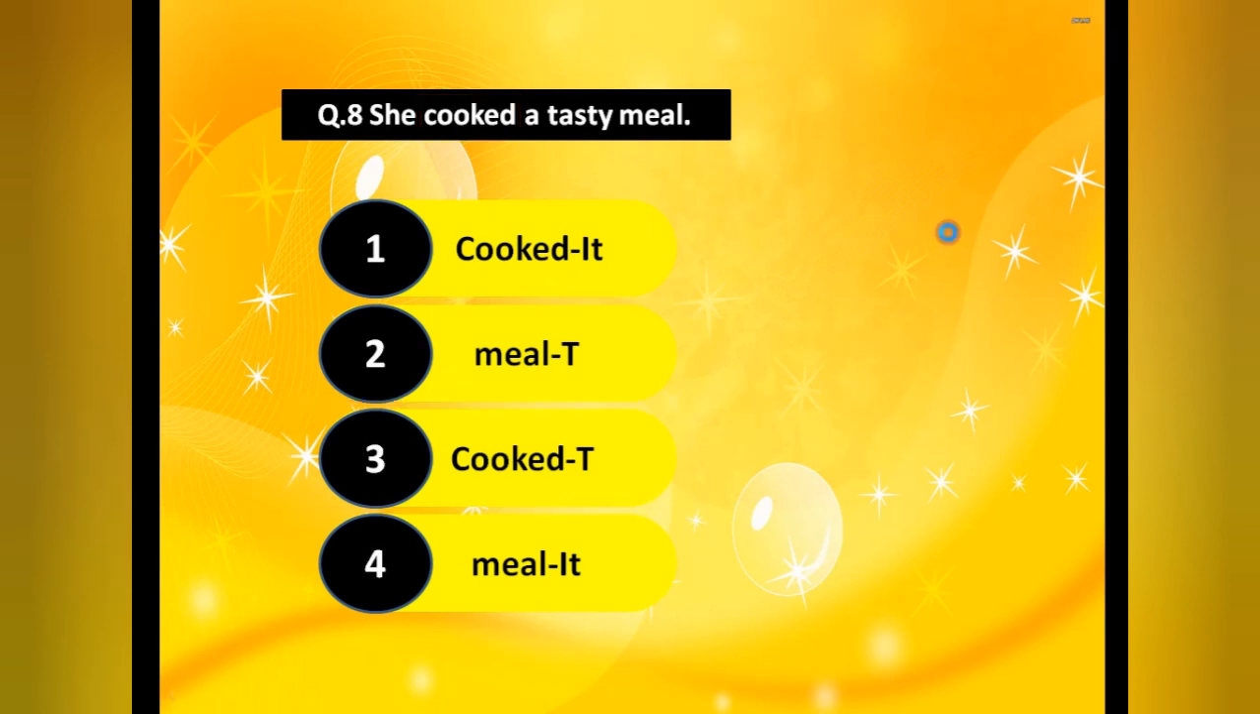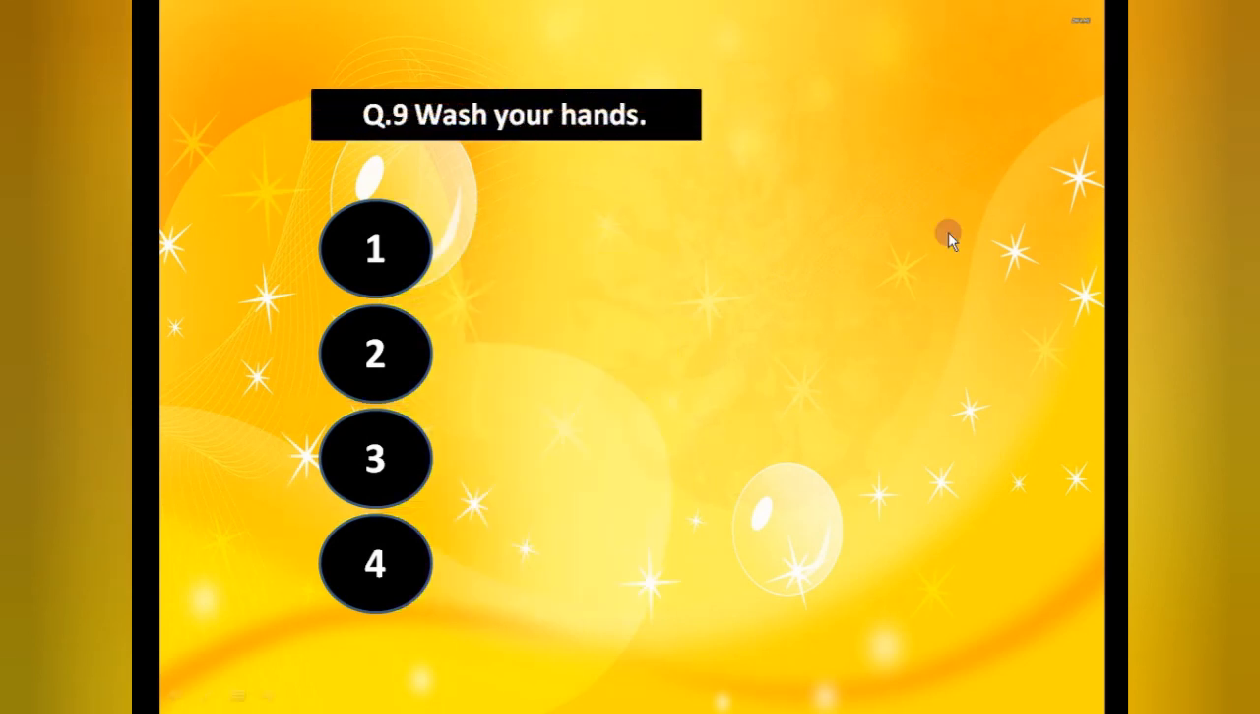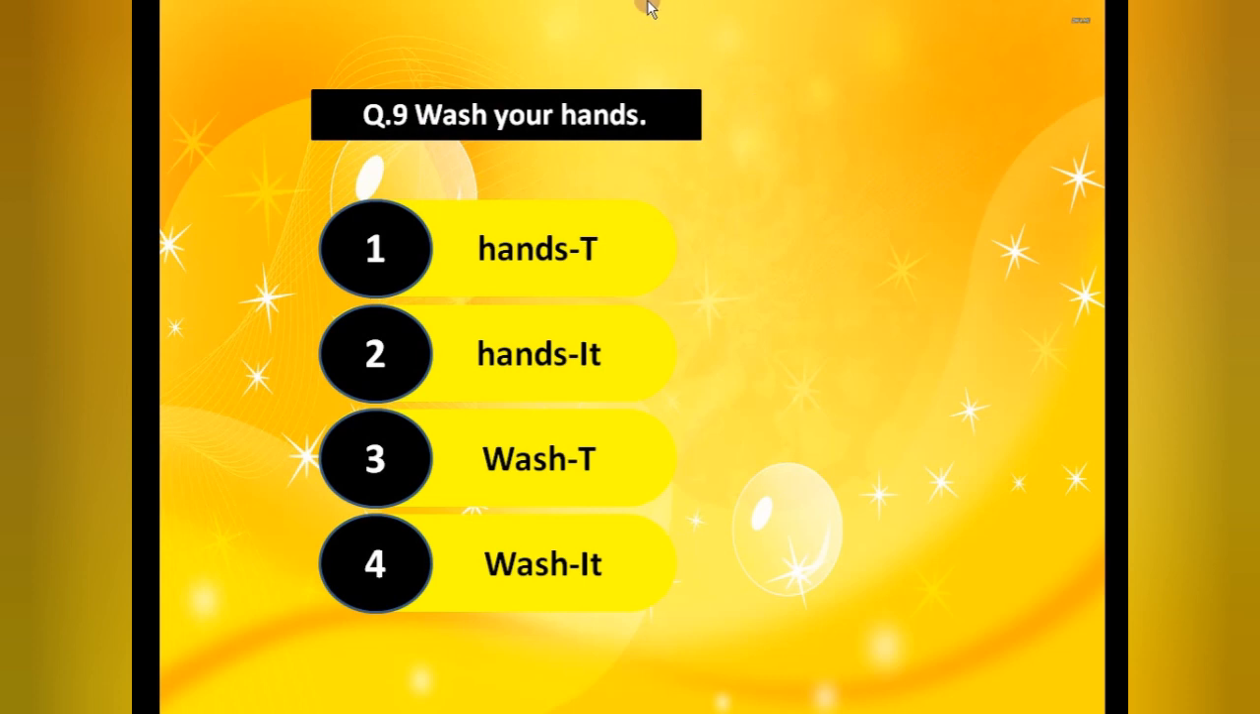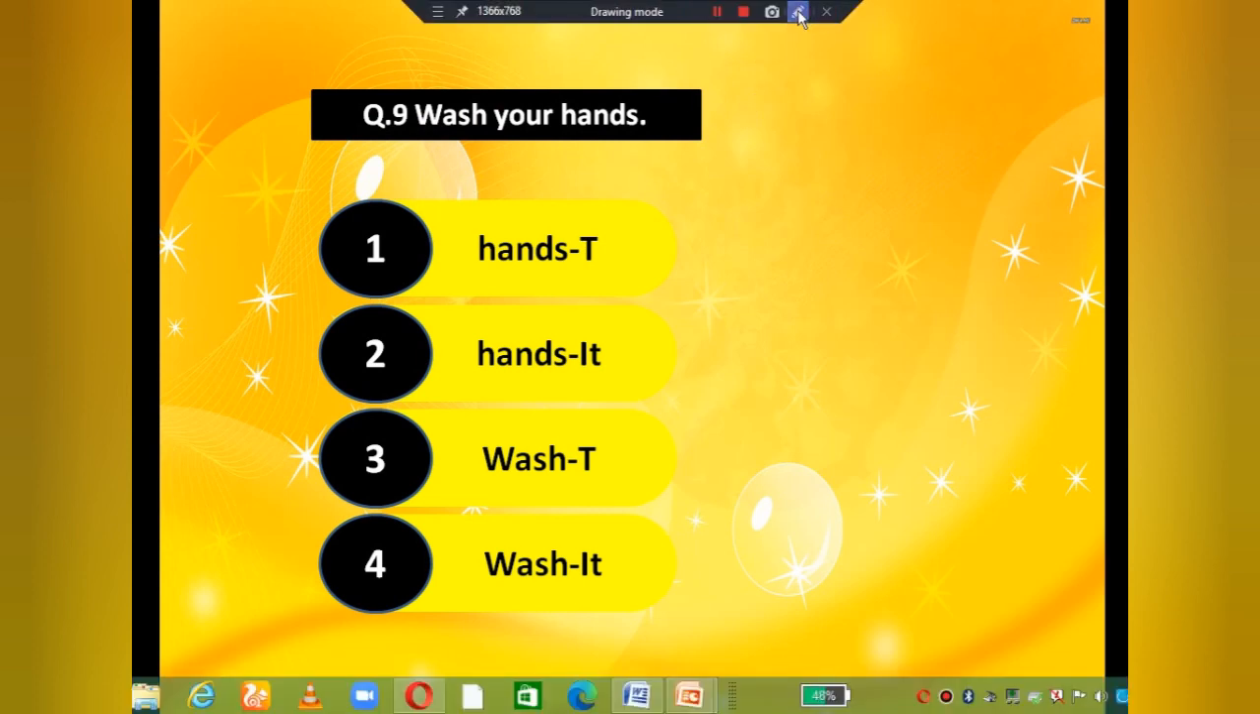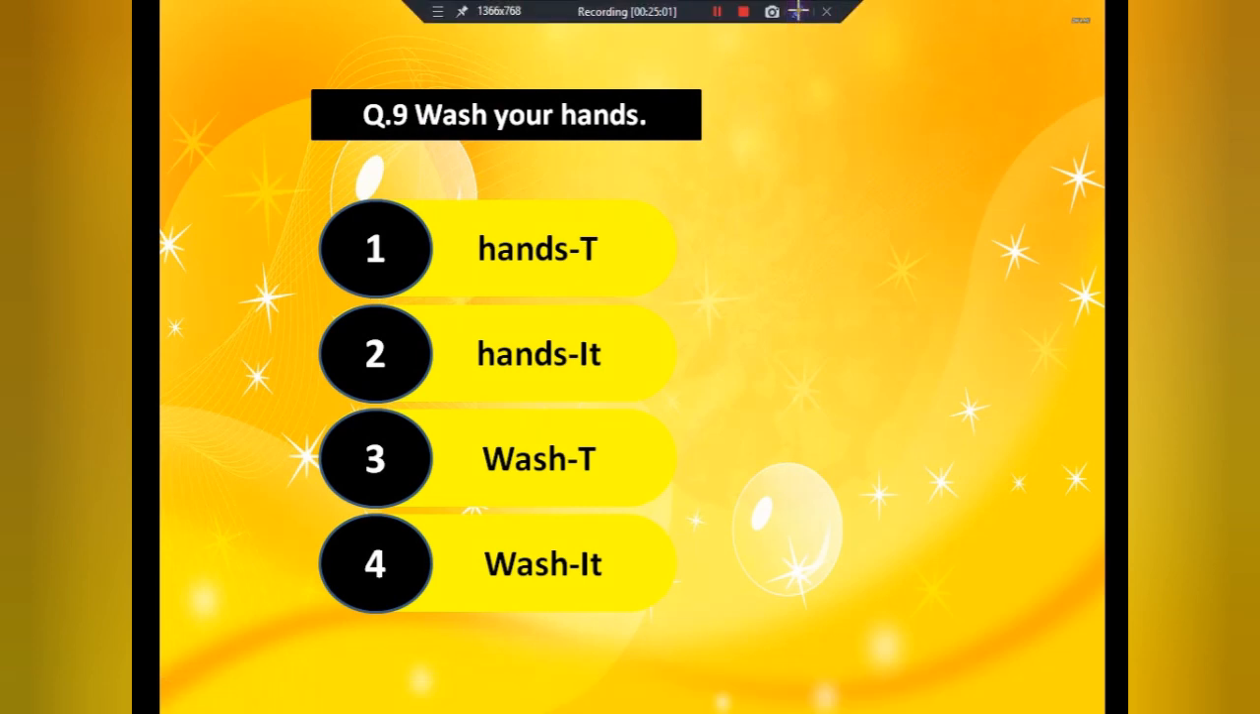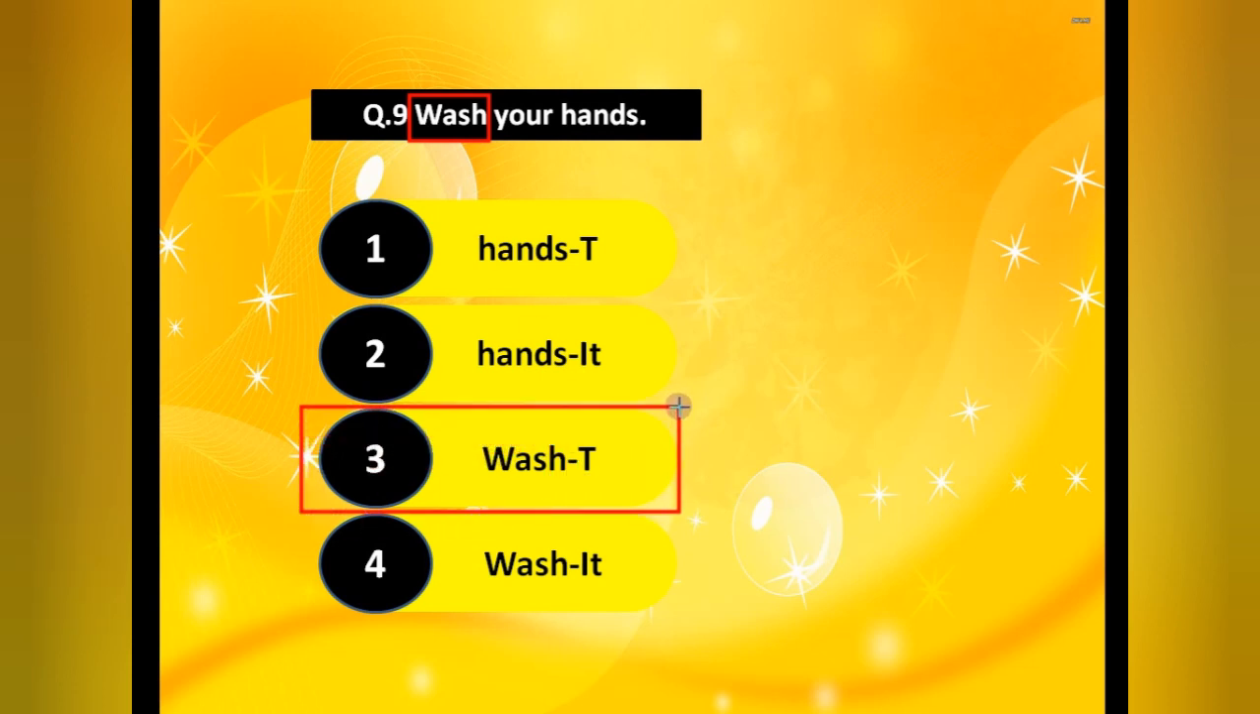Okay. Now the next one, that is wash your hands. Identify the verb. That is wash. In this pandemic period, it's mandatory to wash your hands. So wash your hands. Wash is a verb. So automatically first and second options are wrong. So wash what? Your hands. So that is the transitive one.